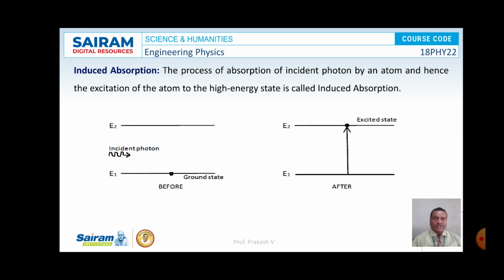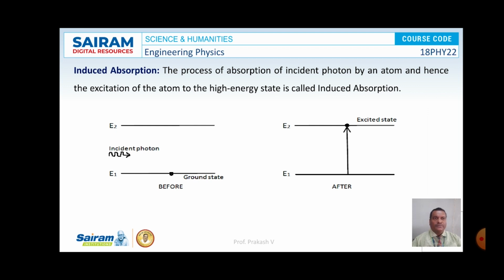Now let us consider the atom is in the ground state, that is at energy level E1. Now consider a photon of energy difference, that is E2 minus E1, equal to delta E, falling upon the atom. Then the atom absorbs the incident photon and gets excited to E2 level.